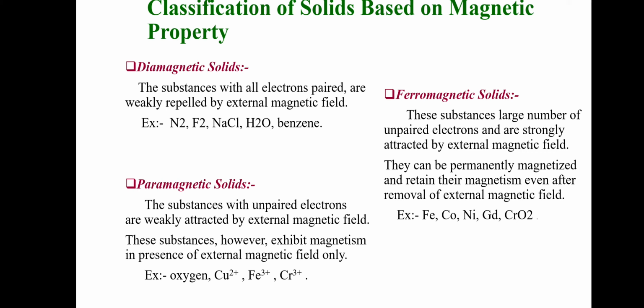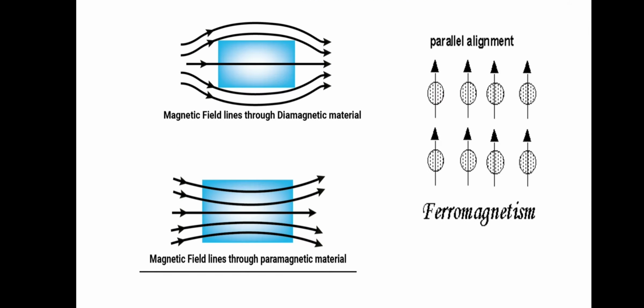Now, what is a ferromagnetic solid? These substances contain a large number of unpaired electrons, and they are strongly attracted by the external magnetic field. They can be permanently magnetized and retain their magnetism even after the removal of the external magnetic field. For example, iron, nickel, CrO2, that is chromium oxide. Now we can represent the paramagnetic, ferromagnetic and diamagnetic compounds diagrammatically with this.